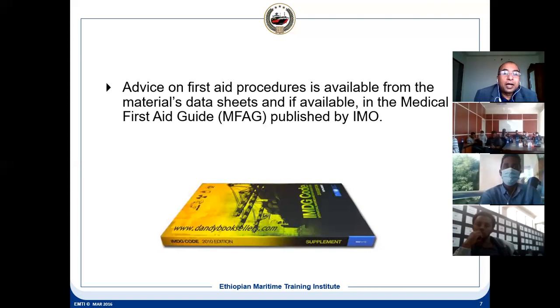And also for the first aid procedure, where will you get it? The MSDS. We have seen in the MSDS, because different cargo will have different MSDS requirements, meaning different medical facility requirements, what has to be done. So the MSDS will give clearly what has happened, and accordingly what treatment has to be done for the first aid. And the medical first aid guide is there on board the ship. It can be referred, it has to be referred.